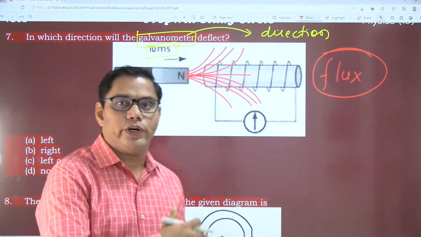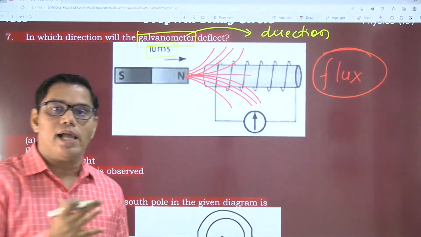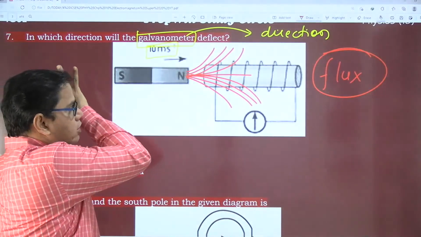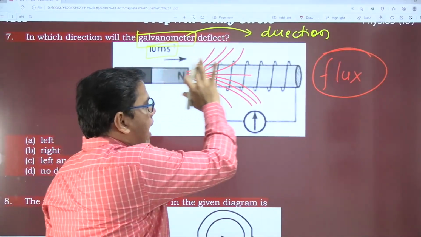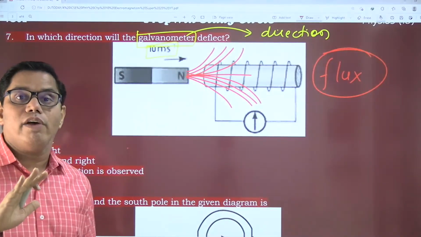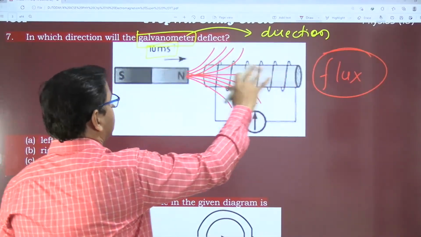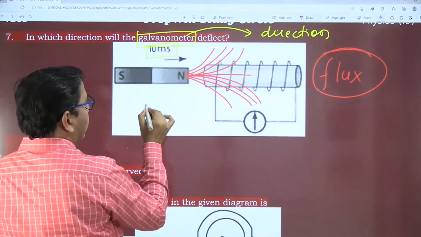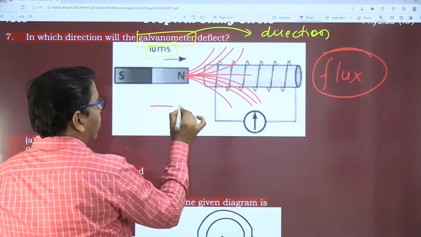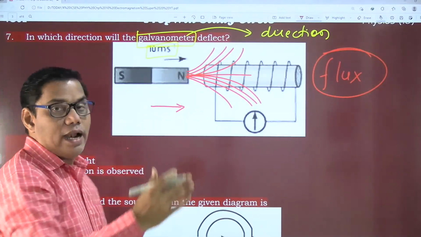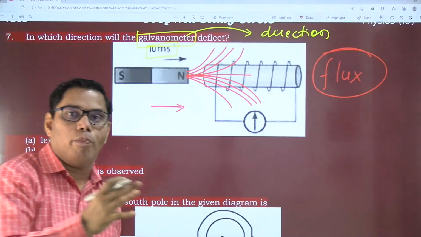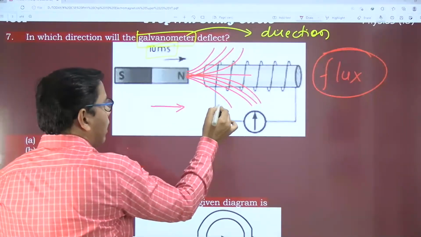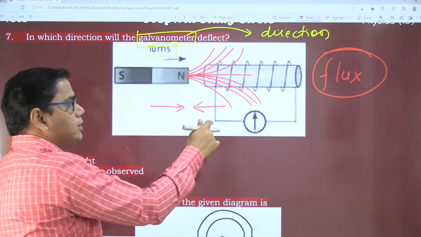If you watch my video, I have told you: आएगा तो आने नहीं देंगे, जाएगा तो जाने नहीं देंगे. If the magnetic field lines are trying to enter this solenoid, it will not allow them to enter inside. According to Lenz law, it will oppose the cause, it will oppose this magnetic field line. So current will start flowing in the opposite direction.